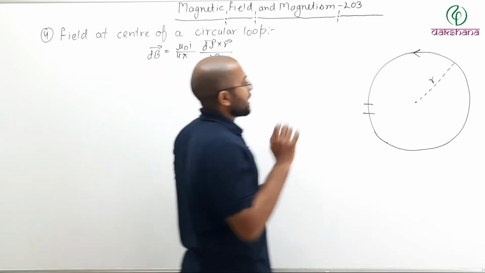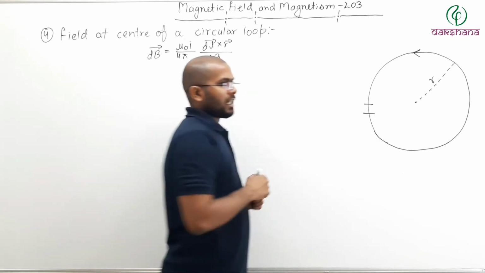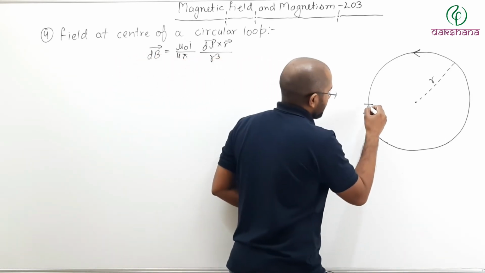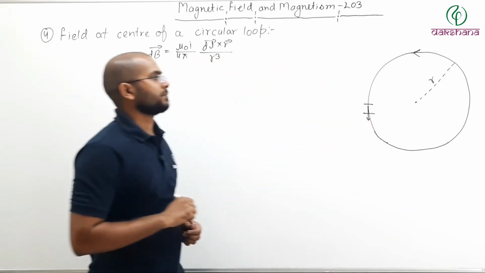What would be the direction of that vector? In the direction of current. So here current direction will be what? Tangent to the circle. So direction of this vector can be taken as tangent to the circle, like this.